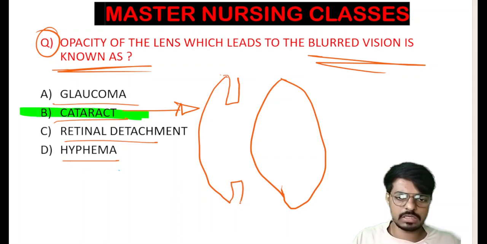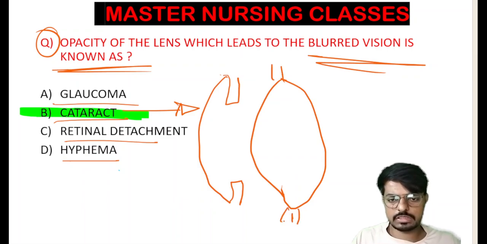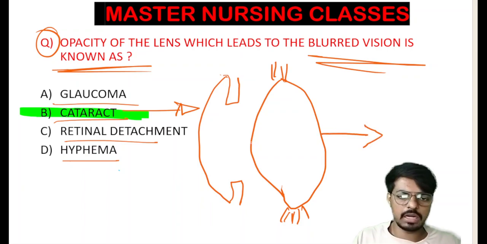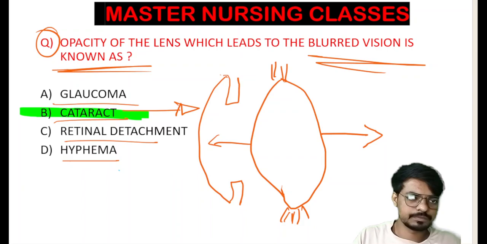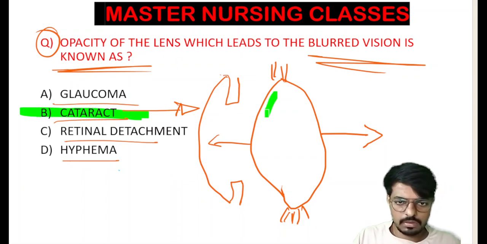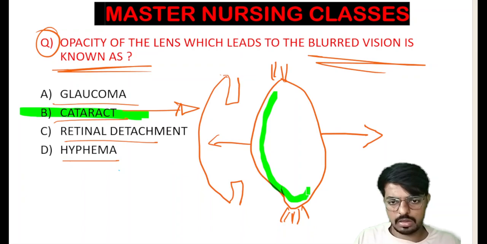So behind the iris muscle, yes, there is a lens. It is held by the suspensory ligaments, which we also call the zonular fibers. And this anterior side we call the anterior capsule, and this green marked one.